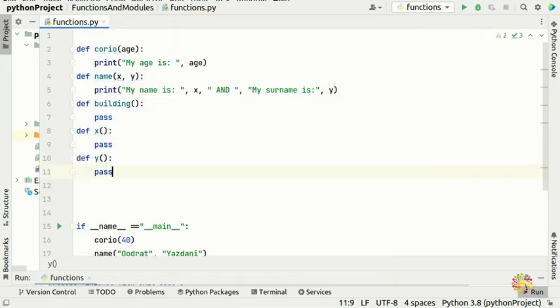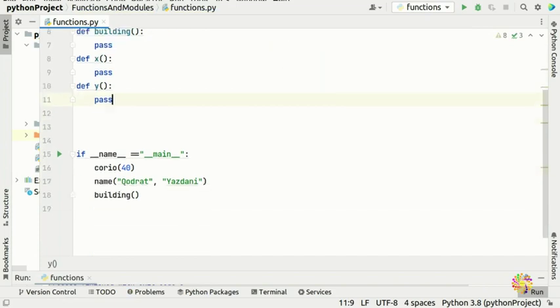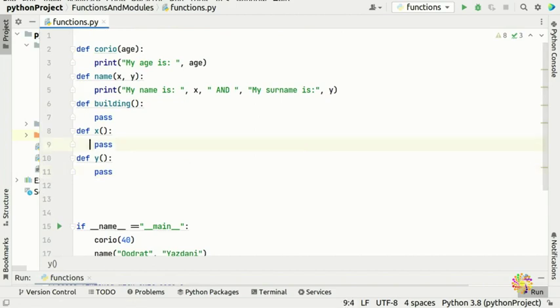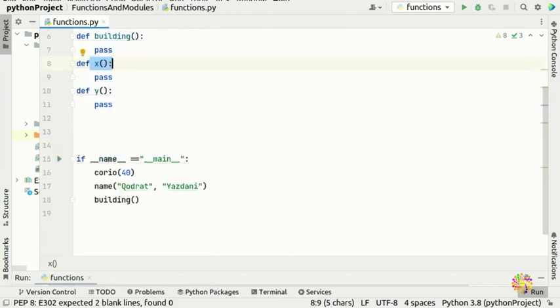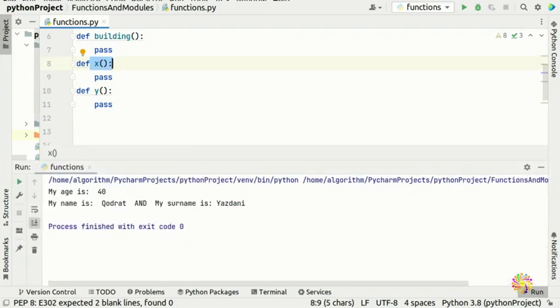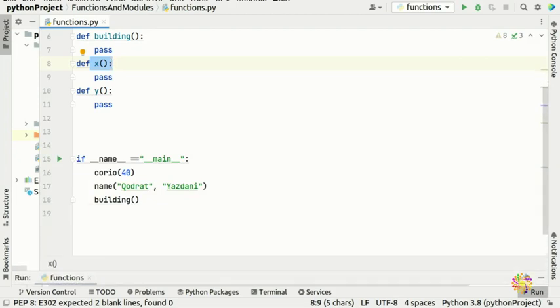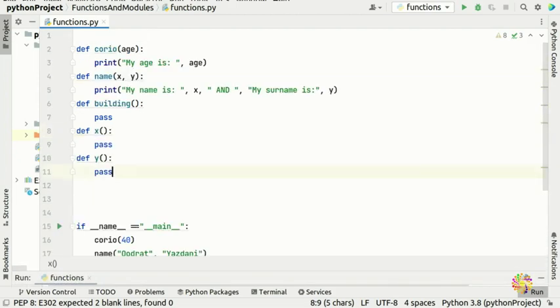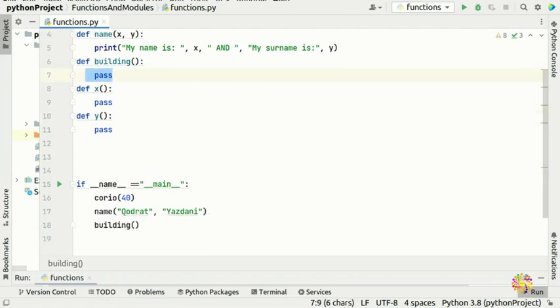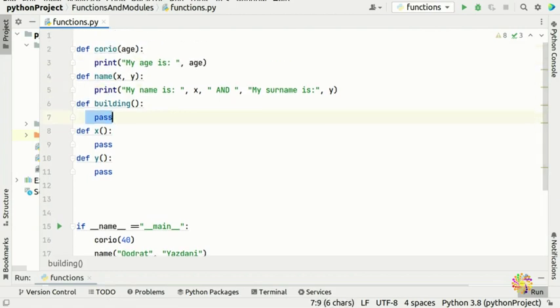Or you just need Python to know there is a function here, and you can pass it. Even if it's empty, when we run it there is absolutely no error, just because we put a pass here. So pass is very useful when you have your script and you don't want an error.